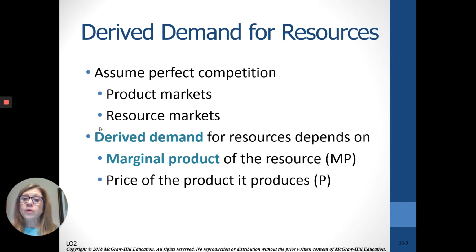So we're going to look at a couple important definitions here. Resource demand is derived demand. It's derived from the resources it produces, or derived from the product it produces. For example, we buy automobiles, so we have a demand for auto workers. And we're going to first look at the perfect competitor.